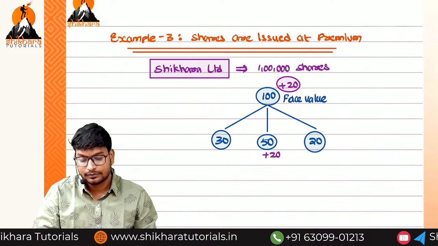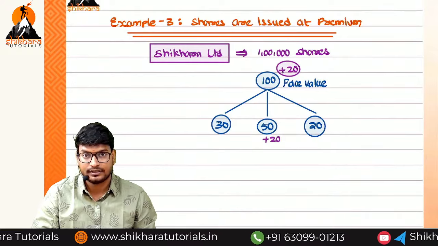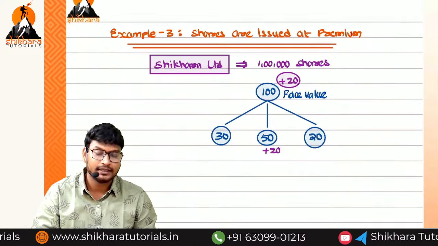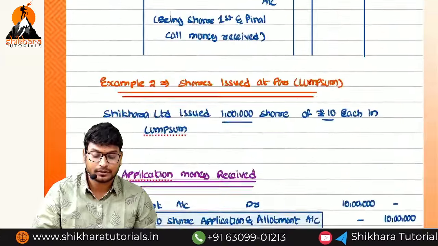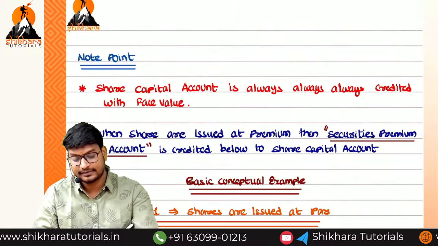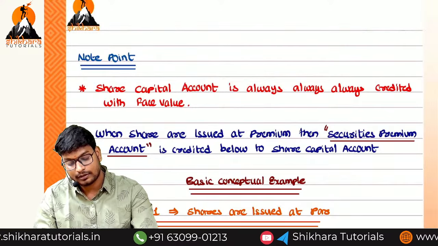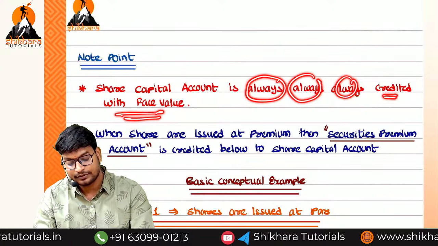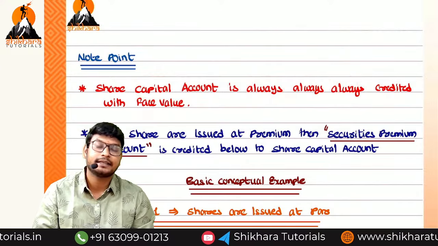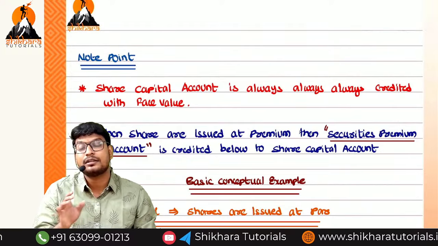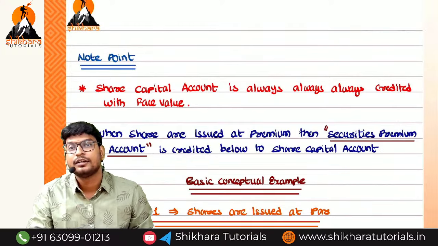So we have to see the entries for this one. We can complete it fast in 10 minutes, nothing to worry. Remember the note points we have recorded: always credit share capital with face value. Premium will be transferred to securities premium, which will be credited.